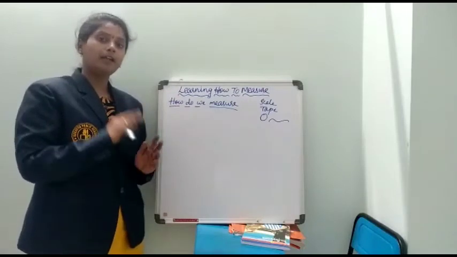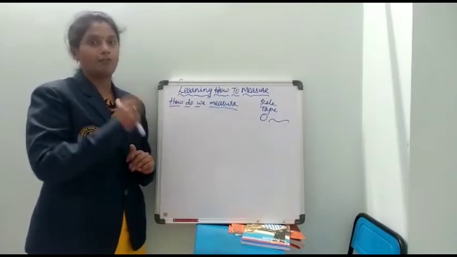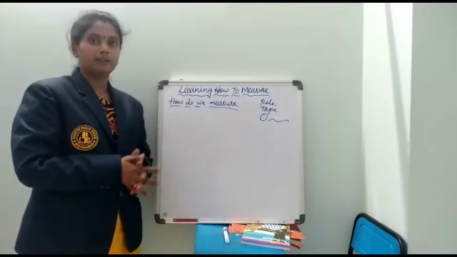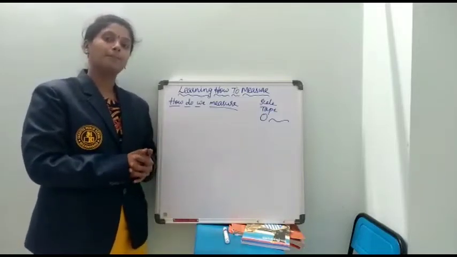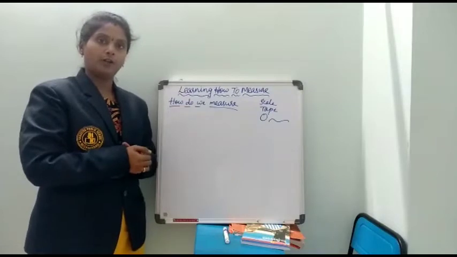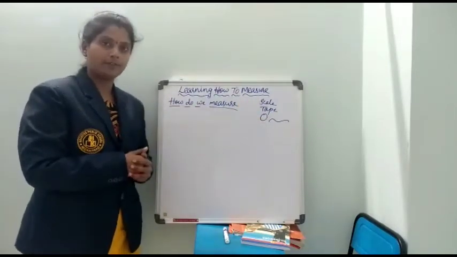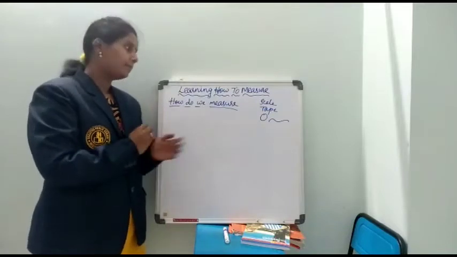For example, if you want to measure the height of any person, what is the method of measuring the height of a person? By using the tape or a scale, whatever standard things we have.